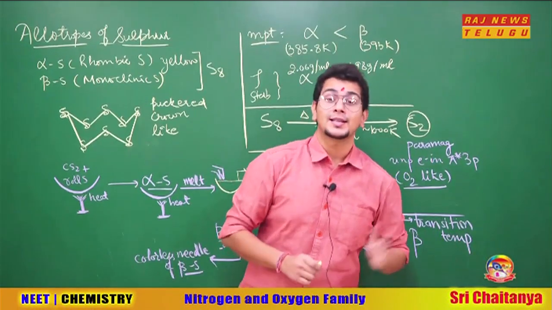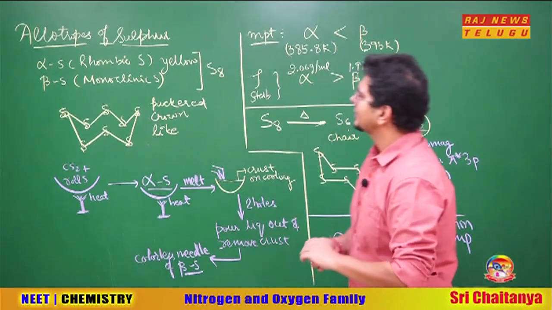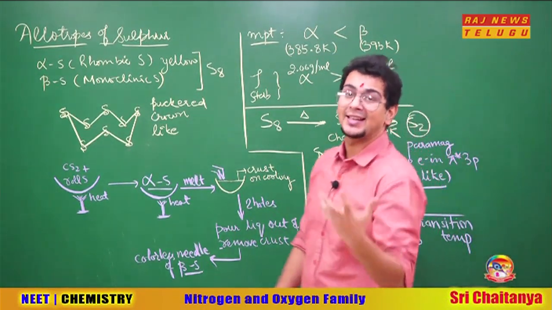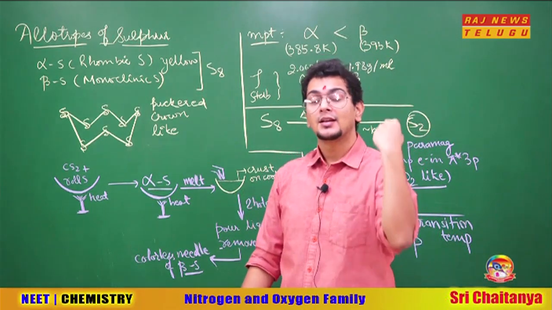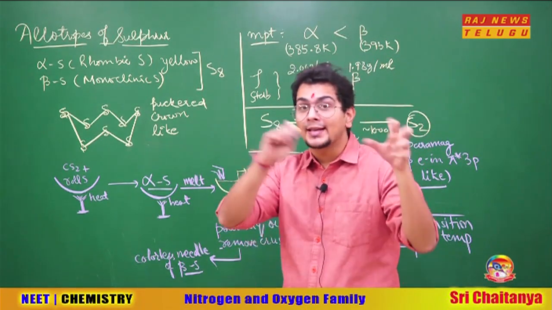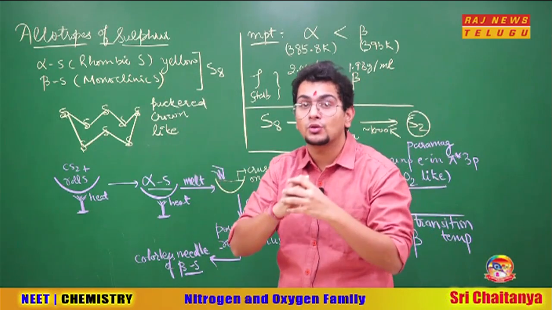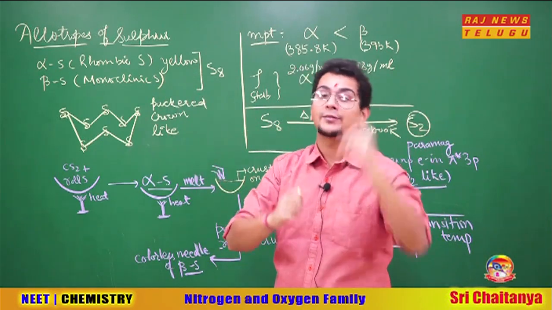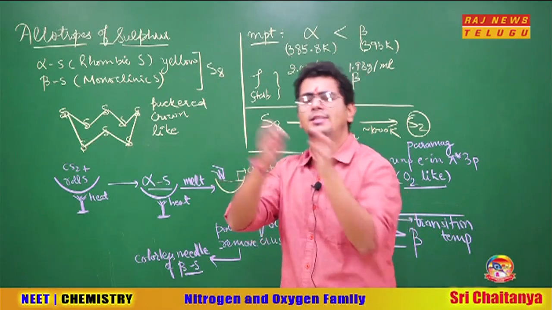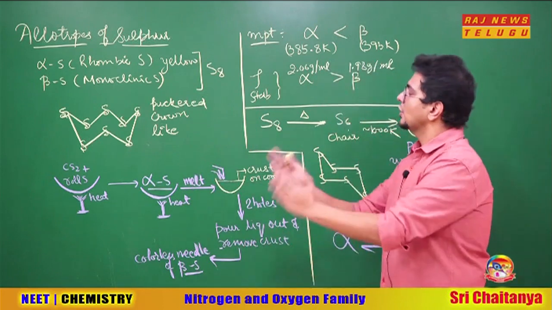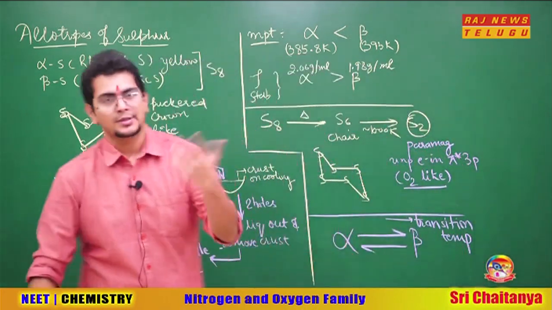So moving towards the end of this lecture, let us discuss the allotropes of sulfur here. We discussed the allotropes of phosphorus: white phosphorus, highly reactive, angle strain was there, glows in the dark, so very scary. Sometimes it glows in the dark and some gaseous compounds also come out, white smoke also comes out for white phosphorus. Then we got red phosphorus, then we got black phosphorus, black was most stable. Now we are talking about allotropes of sulfur. So there are two major allotropes.